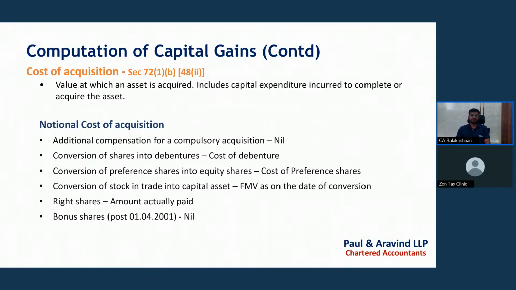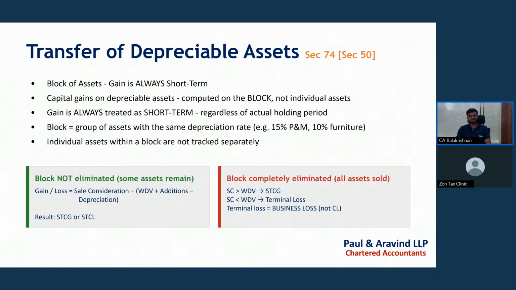For right shares, the amount actually paid shall be taken as the cost. Actually paid means for right shares, definitely we are going to get the shares at a discounted price. So whatever price we are paying, we can take it as the cost. And for bonus shares, post 1/4/2001, it shall be taken as nil. In case of bonus shares received from a listed company, we can take the fair market value as on 31st January 2018 due to grandfathering provisions. We will see this in the taxation aspects.